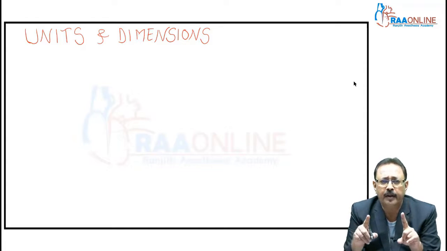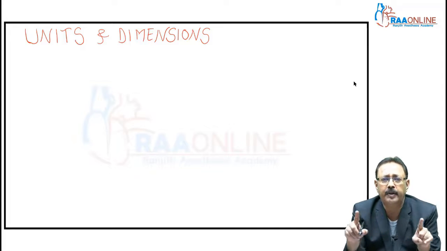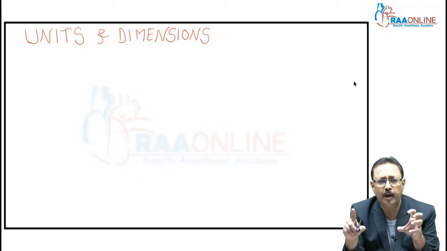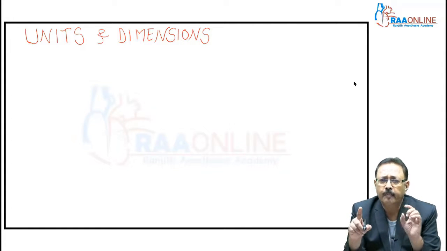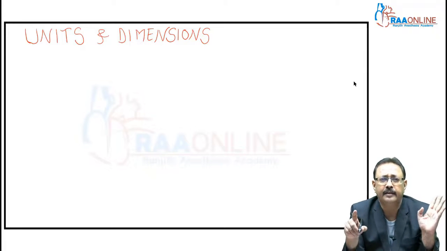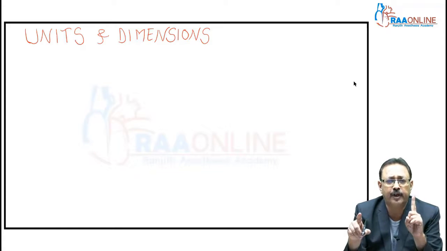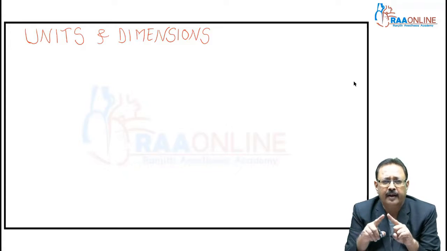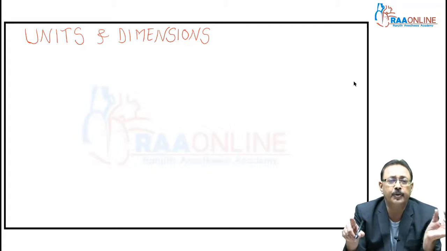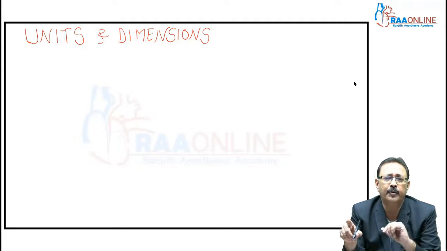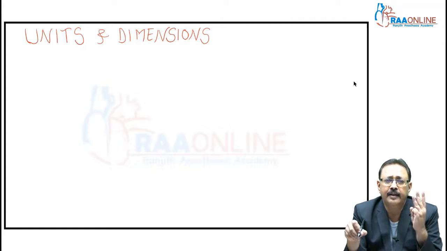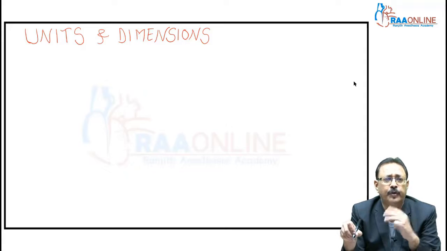The first topic is units and dimensions. A very important one, because from 2010 to 2020, every year you will get at least one problem from this topic. And it is a very simple topic. So the first thing is units. What are units? There are three types of units.